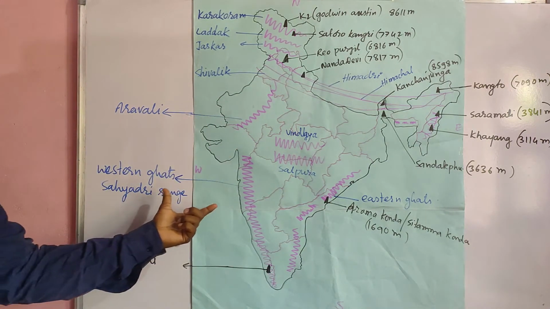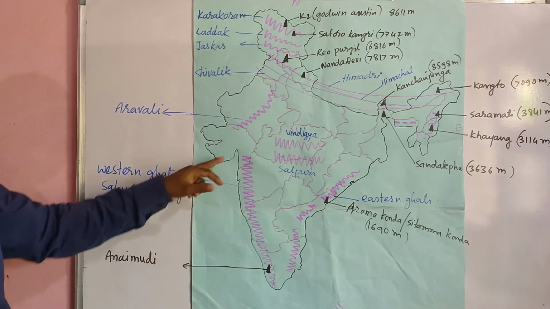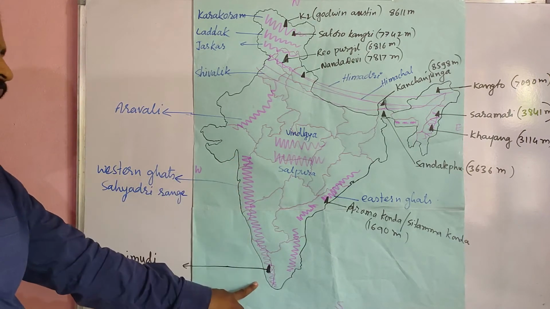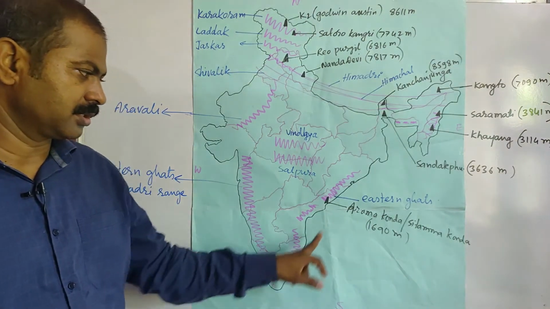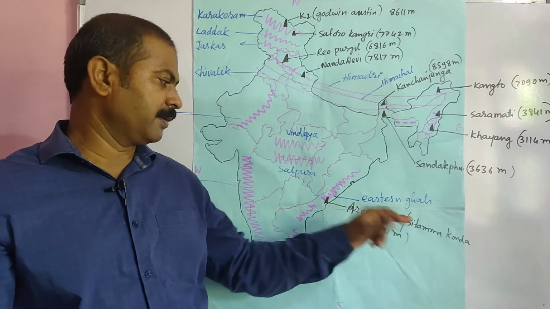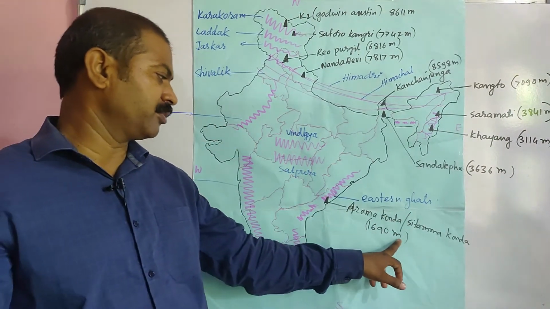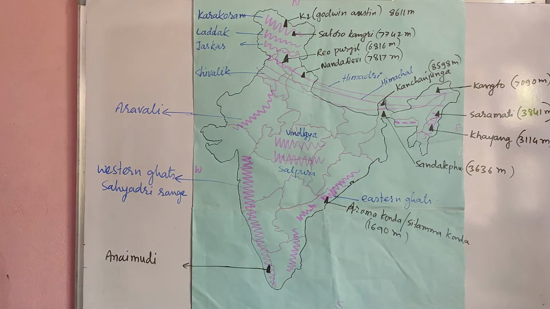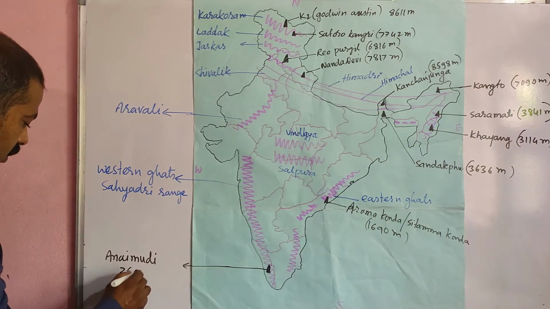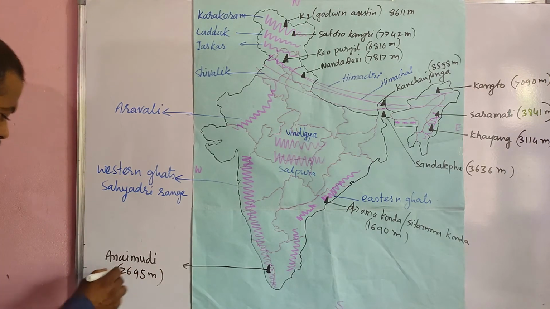Questions will be given like this. The highest peak in Western Ghats, that is Anaimudi. The highest peak in Eastern Ghats, that is Aromakonda or Sitamakonda, and its height is 1690 meters. And the height of Anaimudi is 2695 meters.